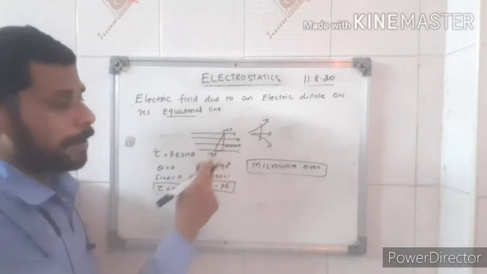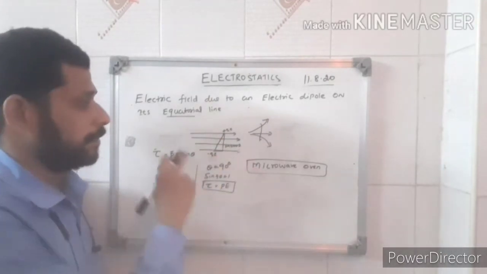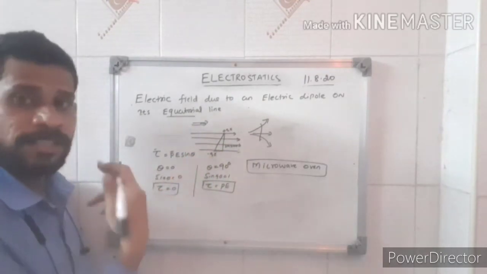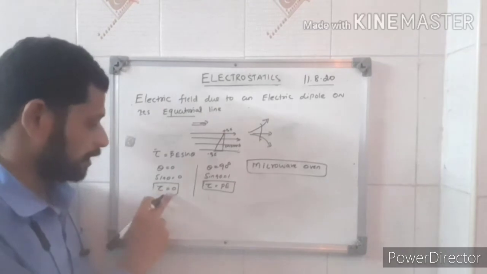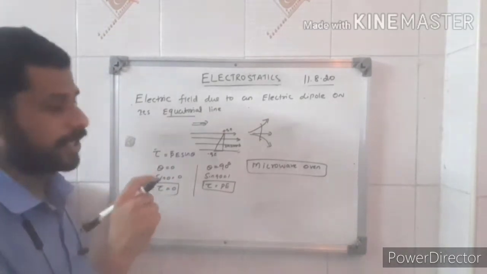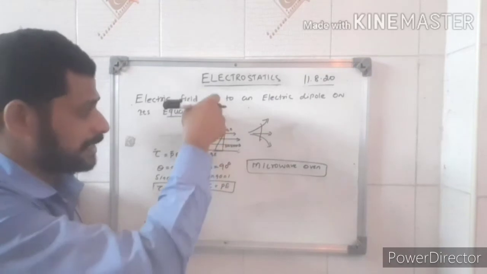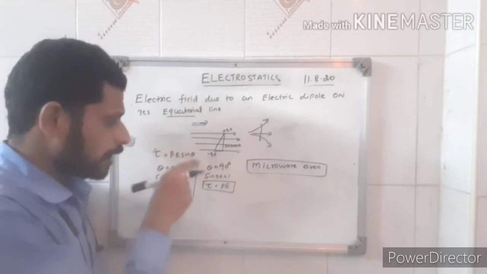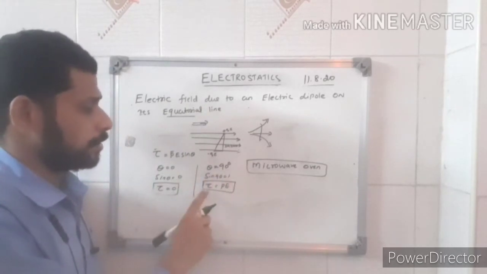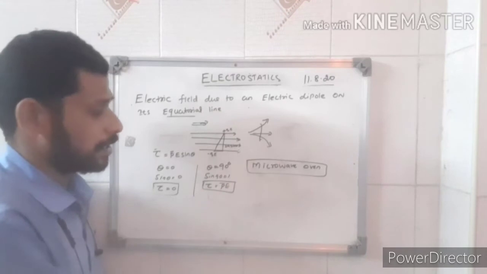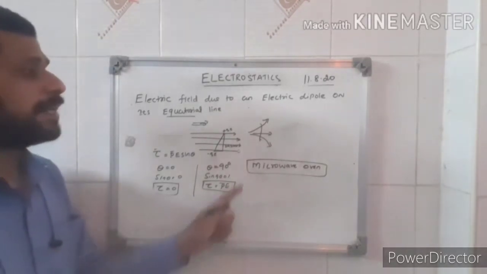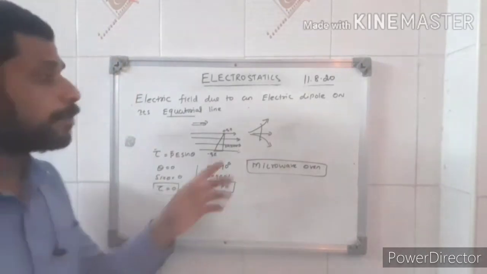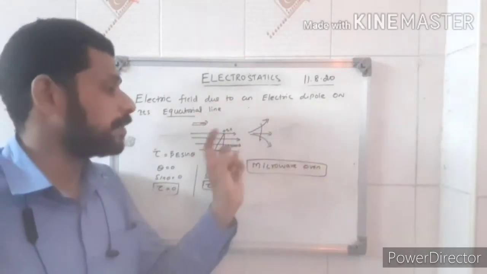When the dipole is placed parallel to the electric field, theta will be equal to 0 degree. So sin 0 will be equal to 0. Then the minimum torque, that means torque will be 0. Okay, tau will be equal to 0. When the dipole is placed perpendicular to the field, theta will be equal to maximum 90 degree. So torque also will be maximum. When the dipole is placed in a non-uniform electric field, both the net force and the torque will be acting on it.